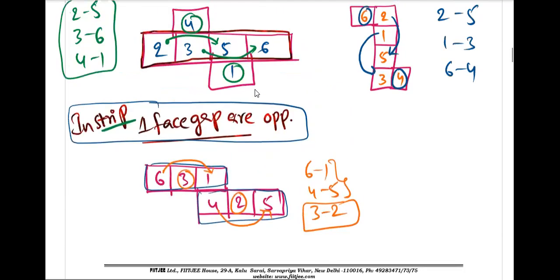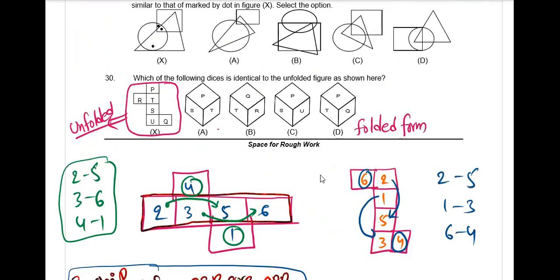Now, see this question. He is asking which of the following options will be the folded form of the given unfolded dice. So how to answer this? Tell the idea behind this.